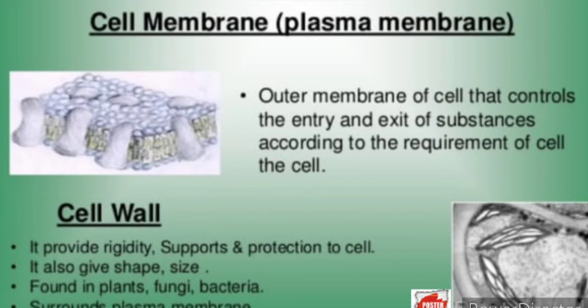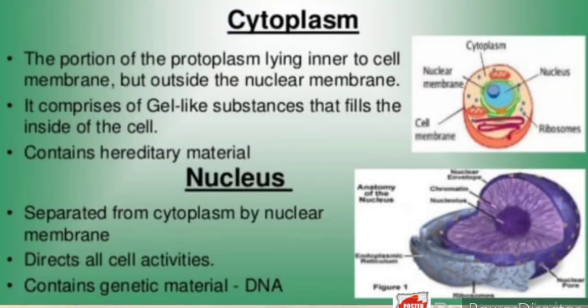Next we have the cytoplasm, the portion of the protoplasm lying inner to the cell membrane but outside the nuclear membrane. It comprises gel-like substances that fill the inside of the cell, and it contains the hereditary material.